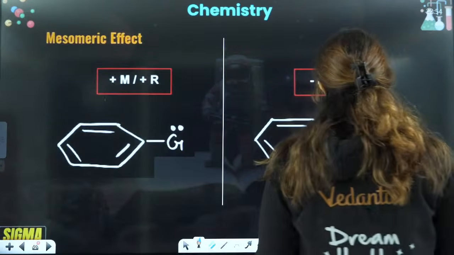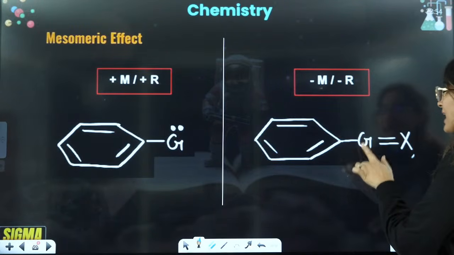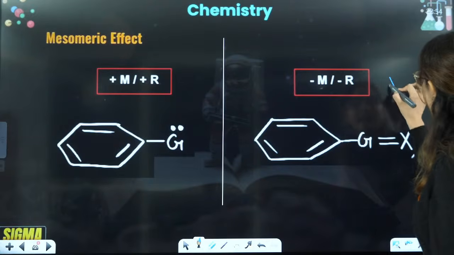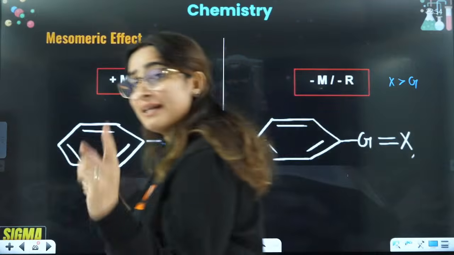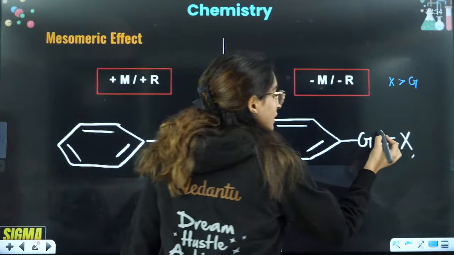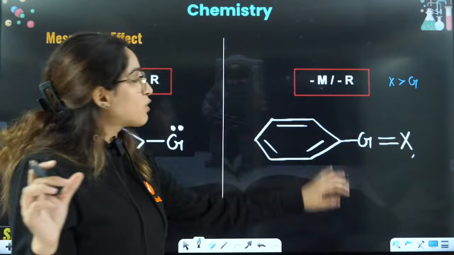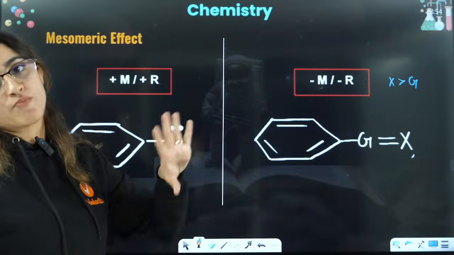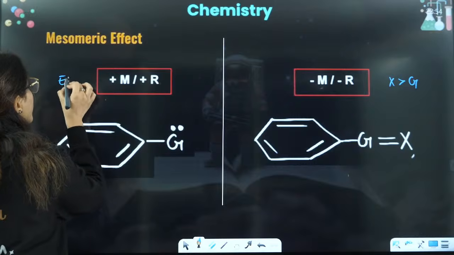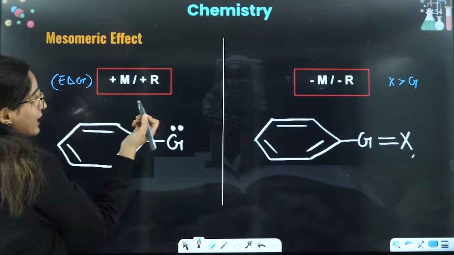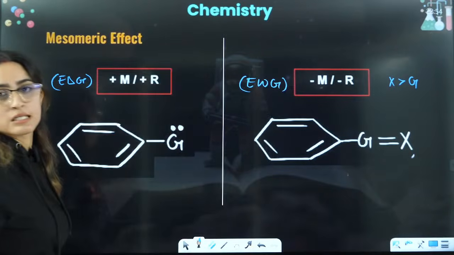But in this case, you will have the attachment of a group that will be connected to a more electronegative element. Here X is more electronegative, and this will be connected by a multiple bond, and this will always show minus M or minus R effect. That means electron withdrawing. So this one is an electron donating group, it will show electron donating effect. This will show electron withdrawing effect.